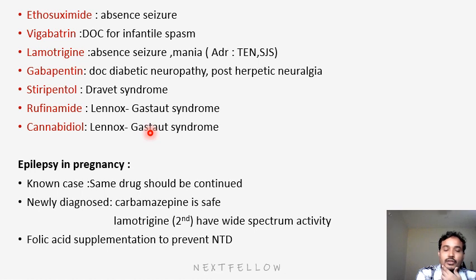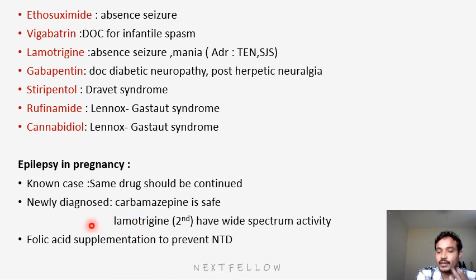Okay. So the last topic is epilepsy in pregnancy. So how do you treat pregnant patients? If the patient is a known case, meaning she is already diagnosed with epilepsy and already on an anti-epileptic drug, then continue the same drug. If during the pregnancy only she is newly diagnosed, then we should go with carbamazepine. This is a safe drug. Second drug of choice will be lamotrigine because it has a wide spectrum of activity, so you can use it in different types of seizures also.